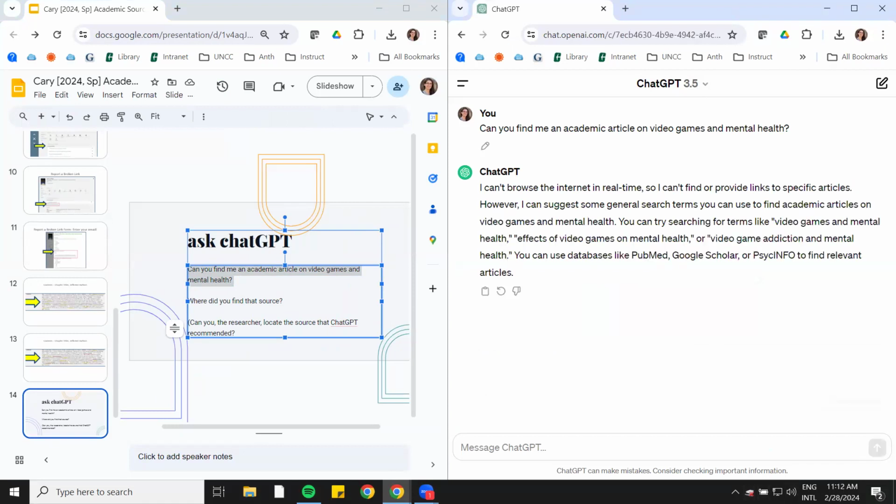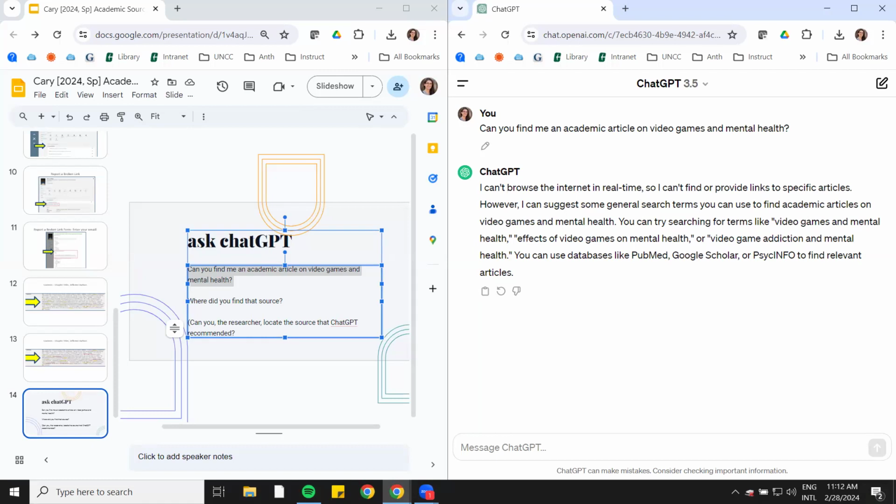All right, it has already changed up to not giving me any sources. It's saying, "I can't browse the internet in real time, so I can't find or provide links to specific articles." That has changed. It is, however, still giving you some recommendations.